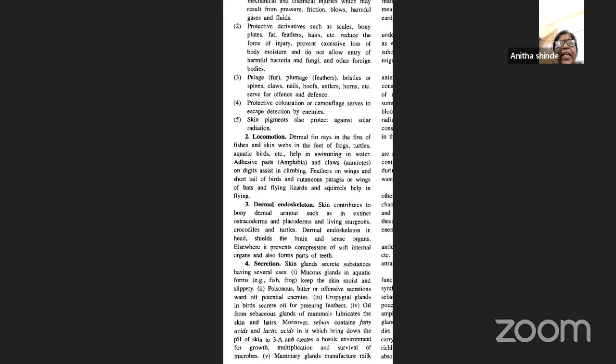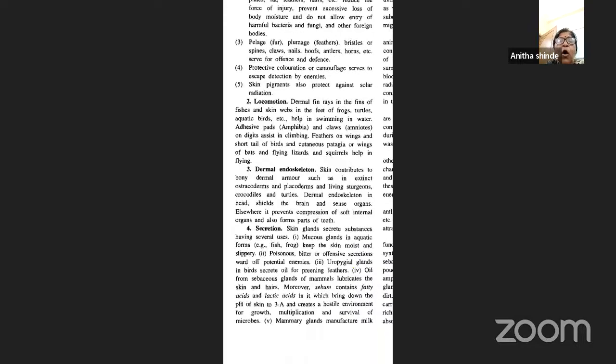Now coming to the third one, that is dermal endoskeleton. You all know skin contributes to the bony dermal armor, such as in the extinct ostracoderms and placoderms, as well as the living sturgeon. Actually, the integument will give a structure to the organisms. Okay, so the skin contributes to the bony dermal armor, and that is also found in the extinct ostracoderms, placoderms, the living sturgeons, crocodiles, as well as the turtles.